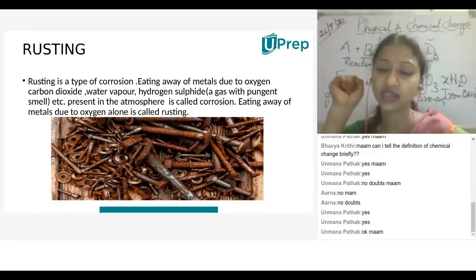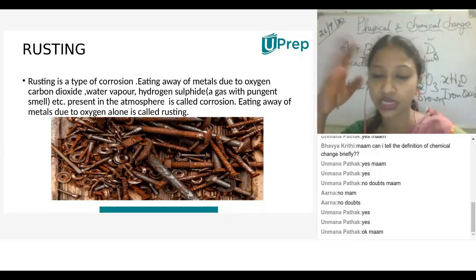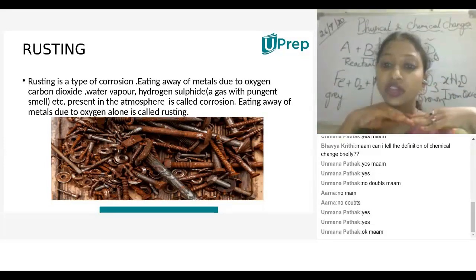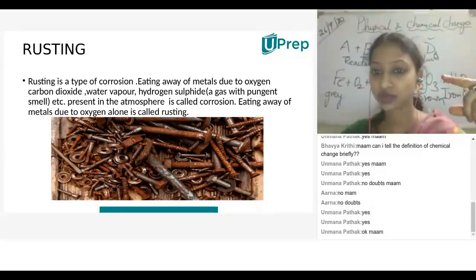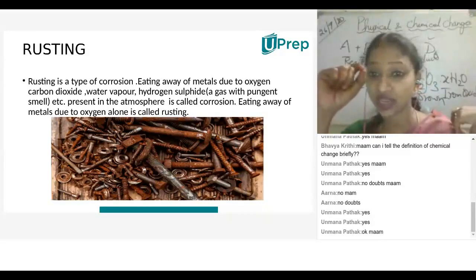He sprayed the surface with paint. By painting, oiling, or greasing, what happened? Paint forms a thin layer on the surface of iron. That's why when we construct gates, or in the automobile industry, the paint is a thick layer outside.